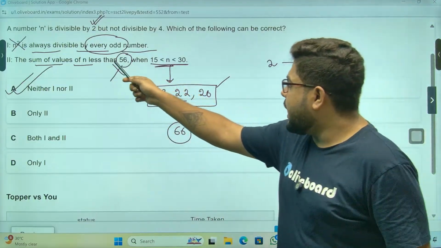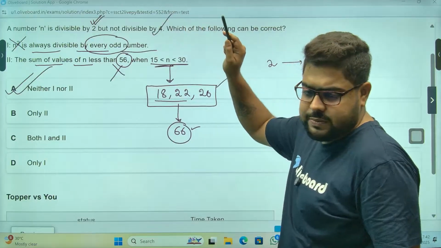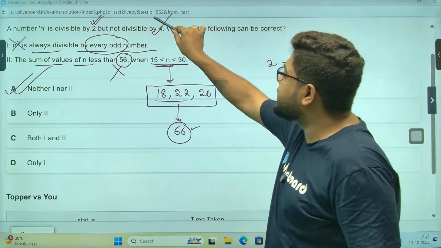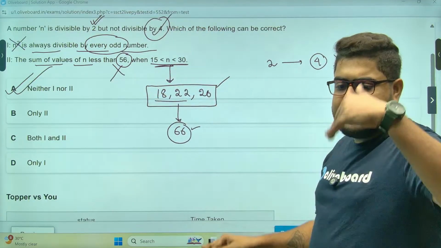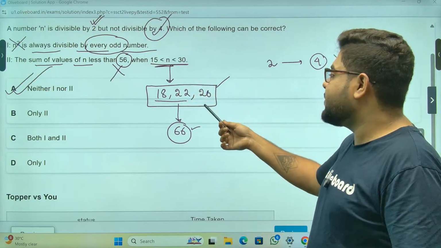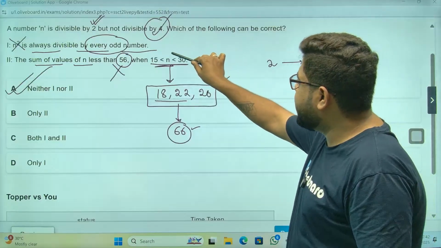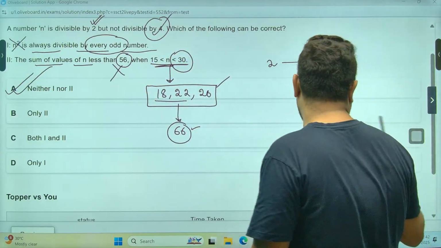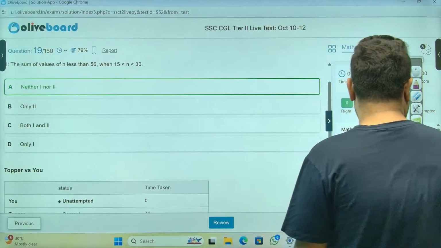Again, why? I have taken between 15 and 30. How many such numbers are possible? 16 is the immediate number, but not possible because 16 is divisible by 4. So 18 is the first number. Then I have to increase by 4. 20 not possible, 22. 24 not possible, 26. So 3 numbers, because after 26 the next number is 30, but I need to take less than 30, not less than or equal to. So that has to be my answer. Done, moving on.